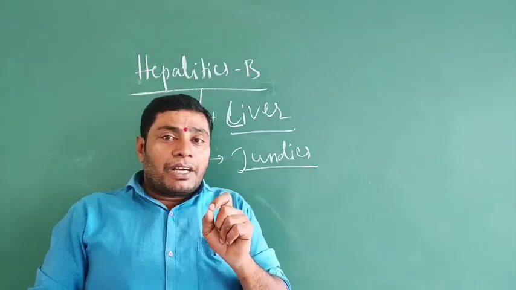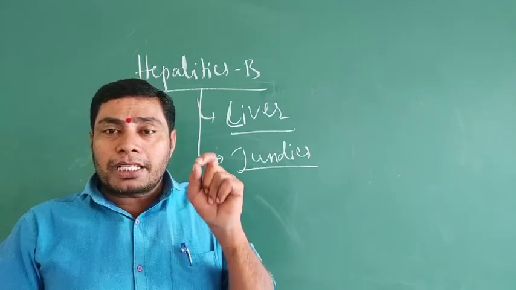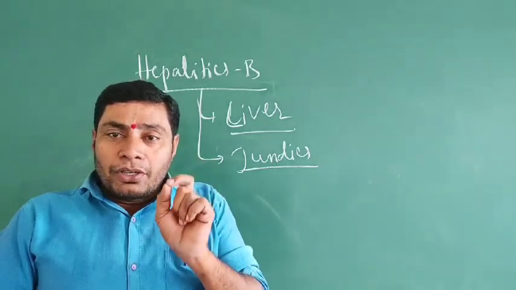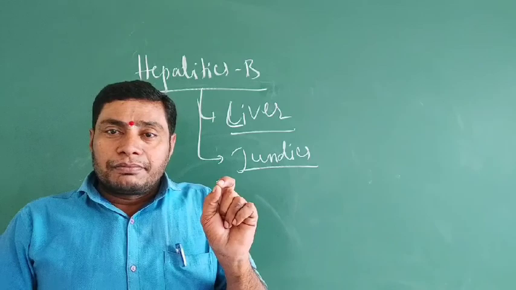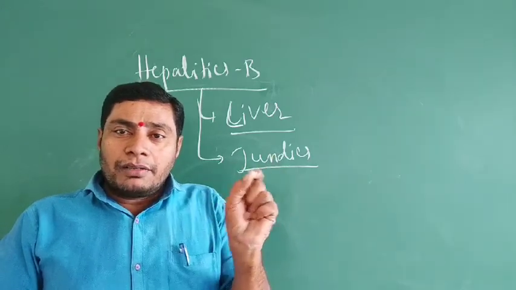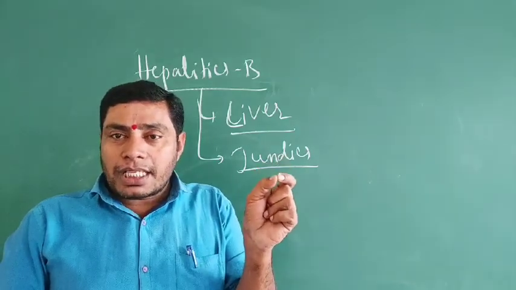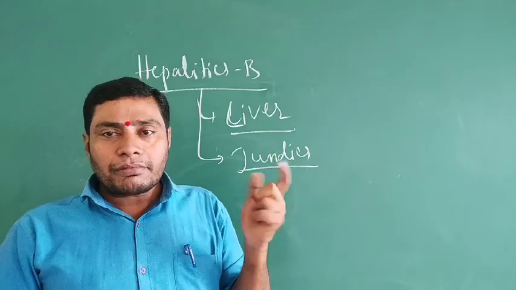So the liver will be damaged by the hepatitis B virus, and it causes jaundice. At that time, jaundice affects the transportation of oxygen. The oxygen level will decrease.